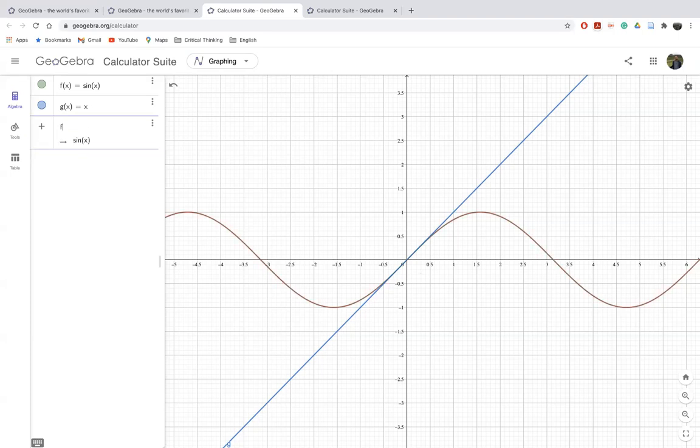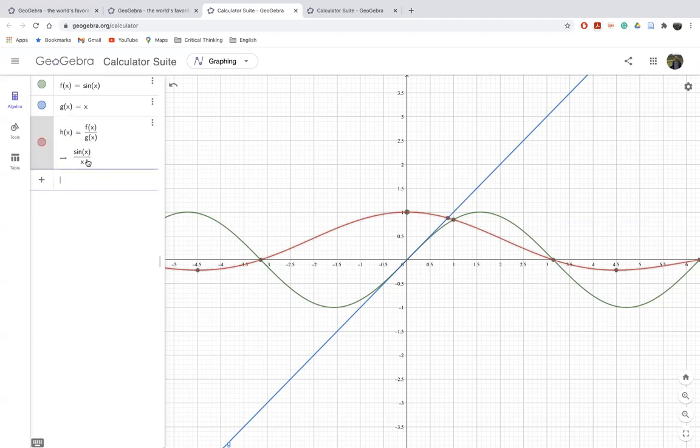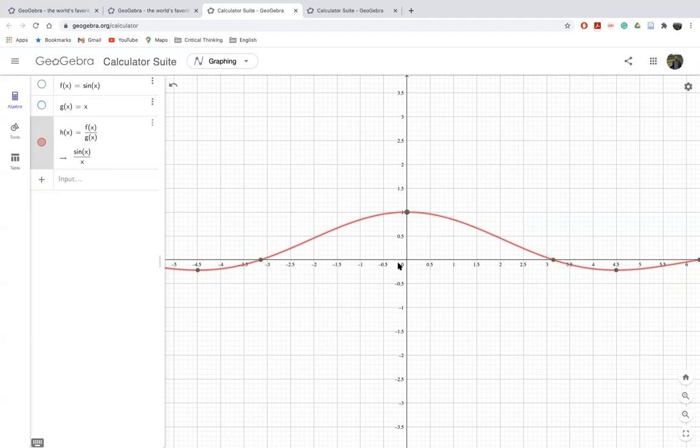I will simply type f, which is sine x, divided by g. By the way, f and g are defined in GeoGebra, because GeoGebra automatically assigns notation to the functions. Once I press enter, it's already here. So h of x is defined as sine x over x. Let me turn these two off. So this is the function sine x over x, and as you can see here, the value of the function is 1.